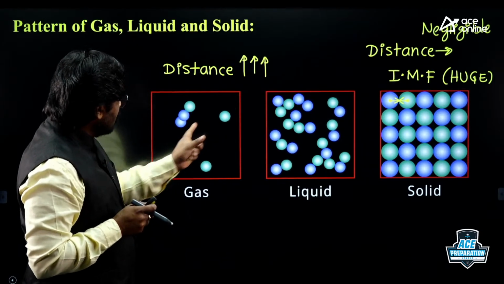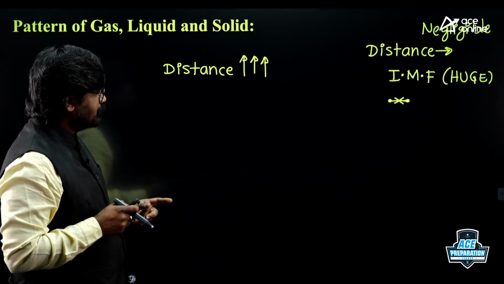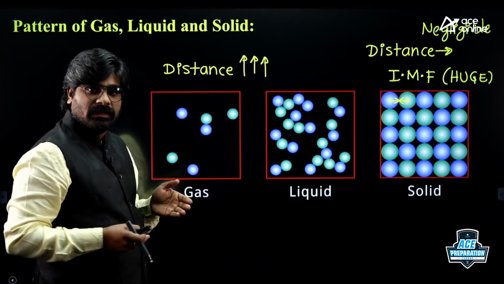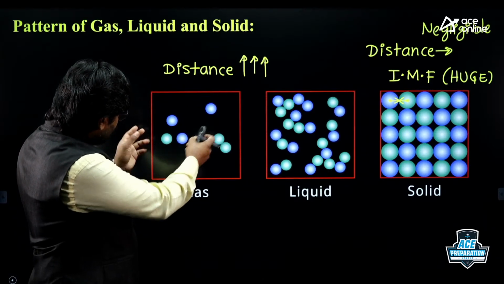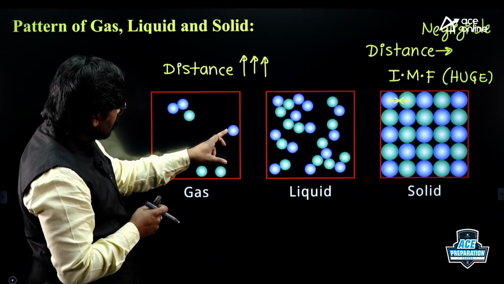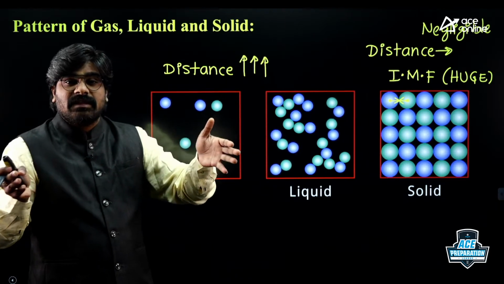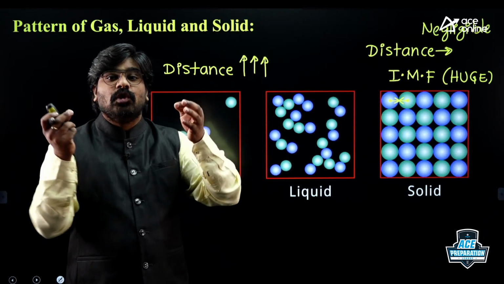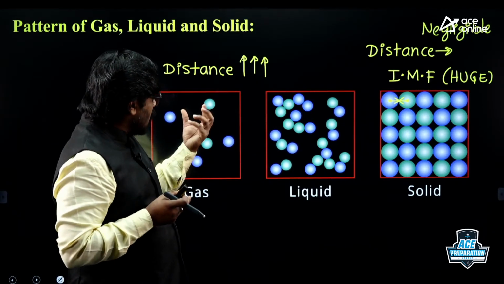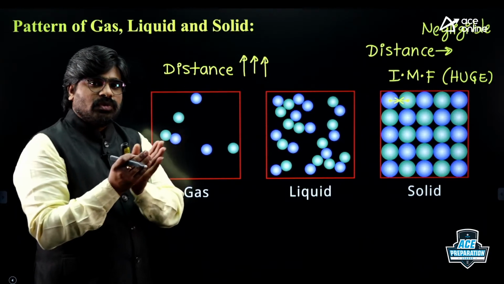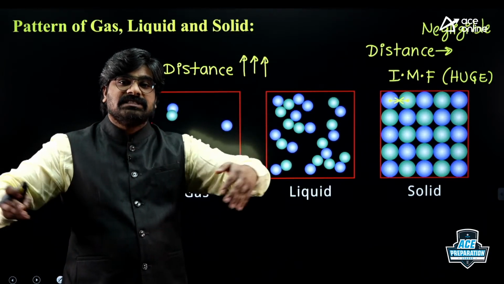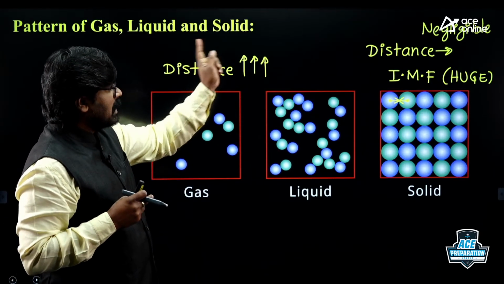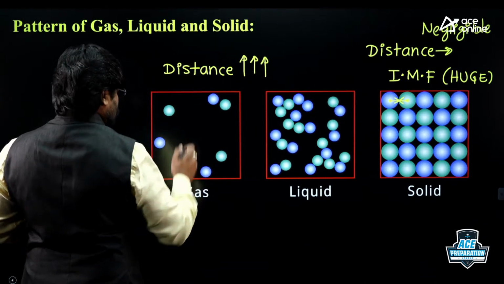Here, the distance between molecules is very large. If the distance is very large, suppose here there is one molecule and there is another molecule here, separated by a very large distance, then there are no intermolecular forces. Sometimes they may come very close to each other, but suddenly they change their positions. So intermolecular forces are negligible.